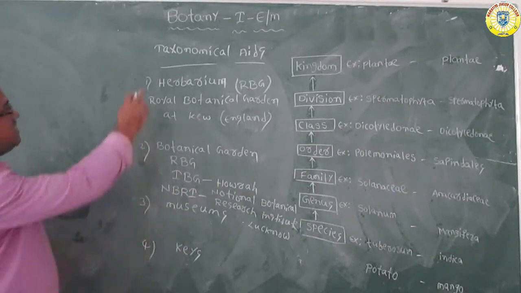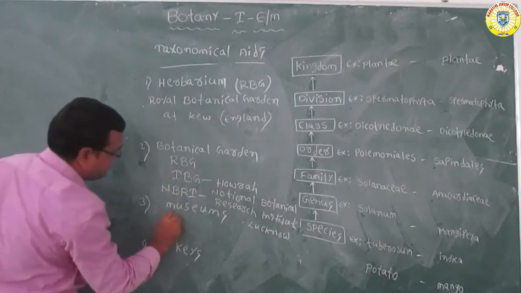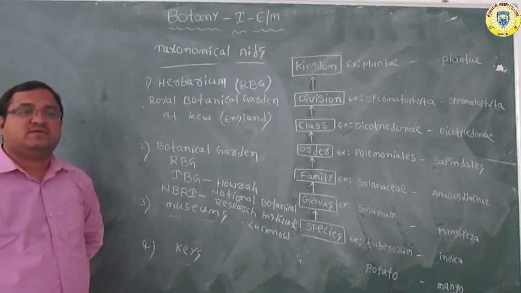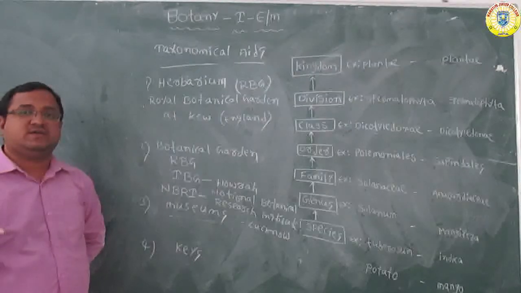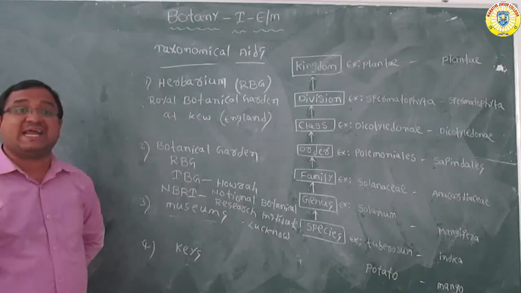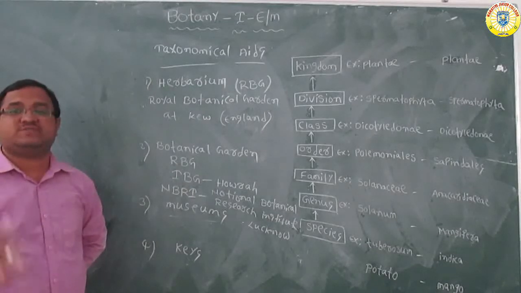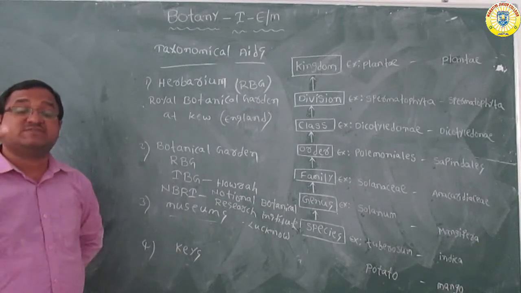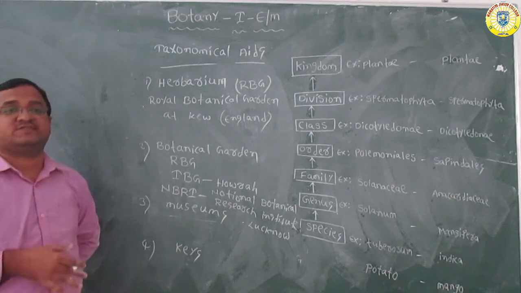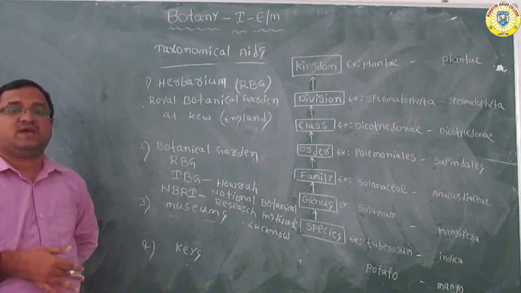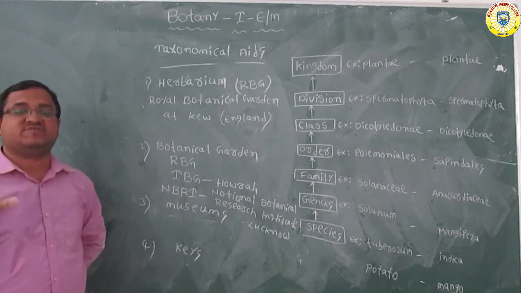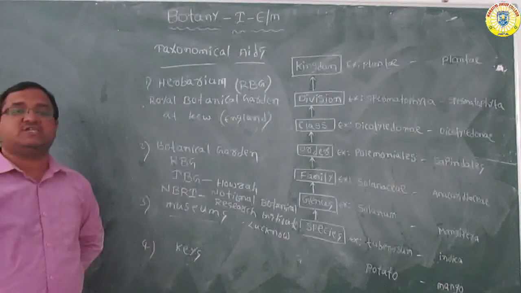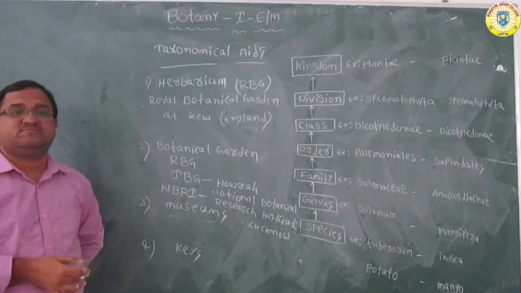Now the third one in the taxonomical aids is museums. Museums are a collection of preserved plant and animal specimens for study and reference purposes. These specimens are kept in jars containing preservative solutions, such as formaldehyde.